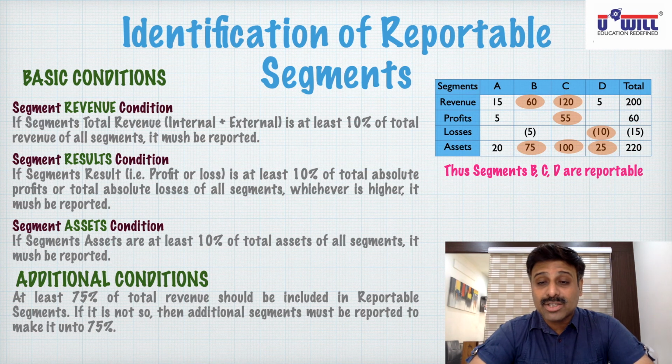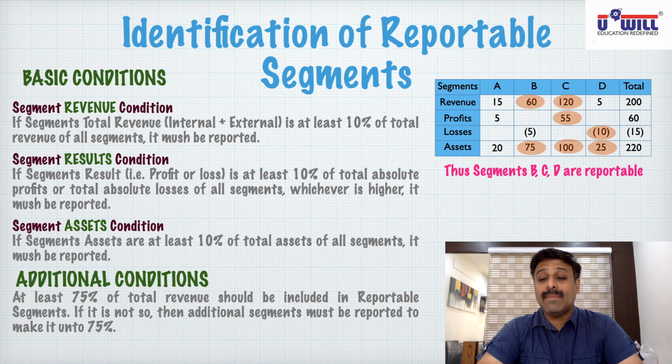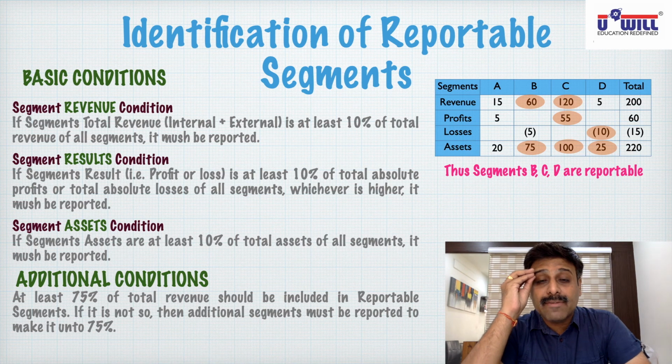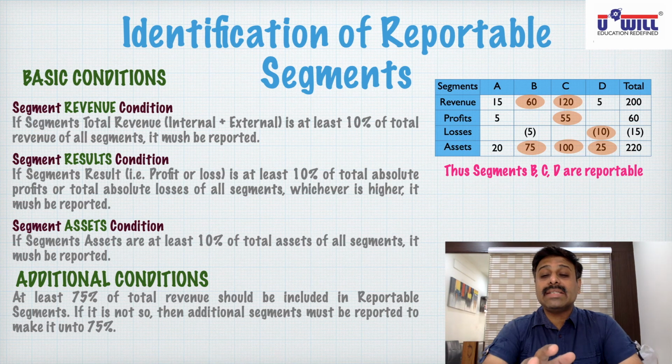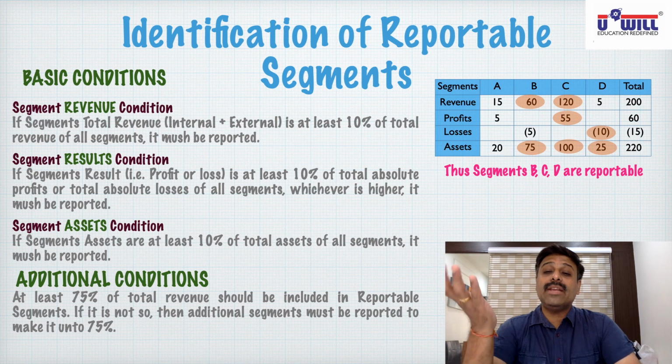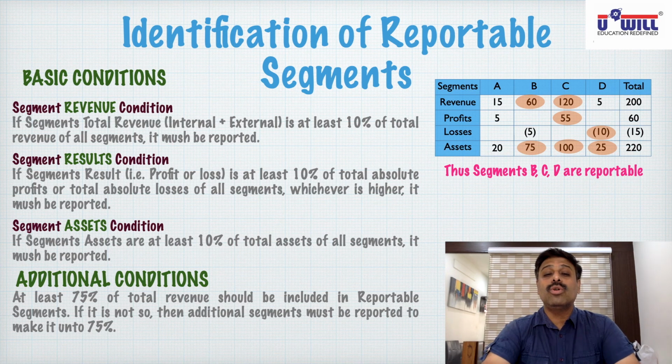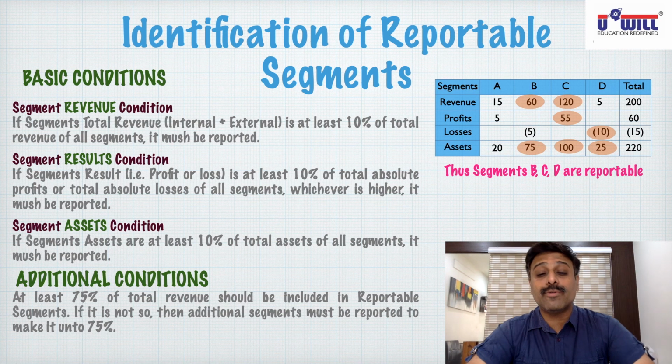B has 60 lakhs of revenue. C has 120 lakhs of revenue. D has 5 lakhs of revenue, which we are going to report. So 60 plus 120, 180 plus 5, 185 does cross 150. 99% it will cross only. But in case, suppose it does not cross, then you have to include segment A also, so that it becomes 75% of your total revenue.